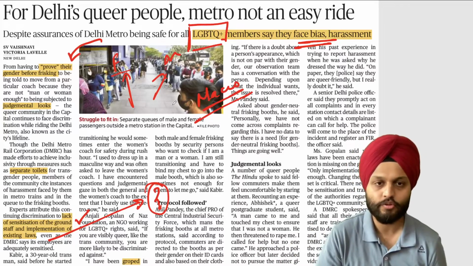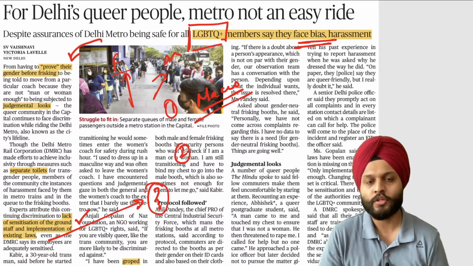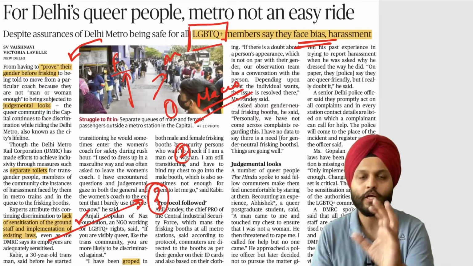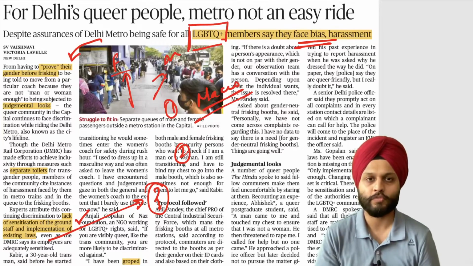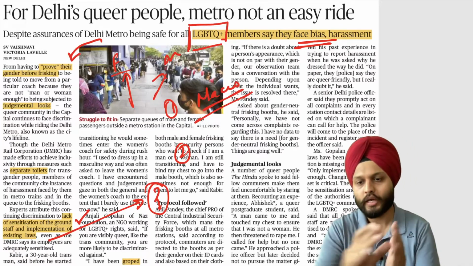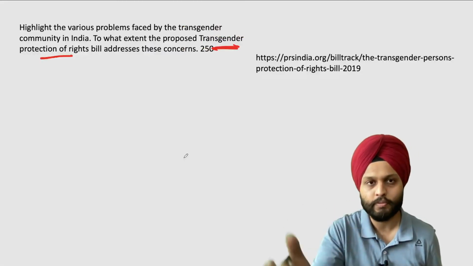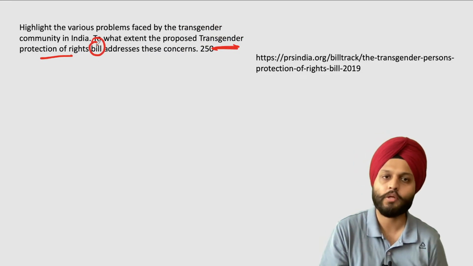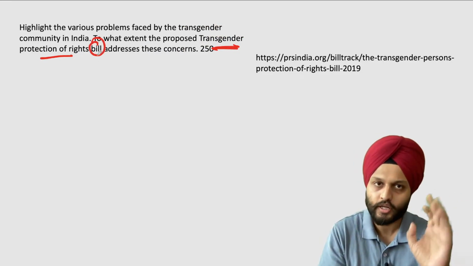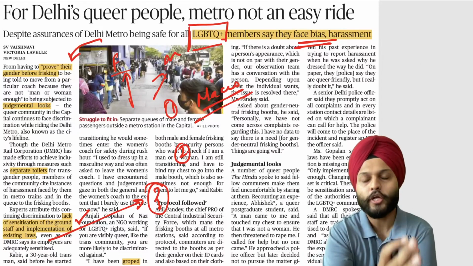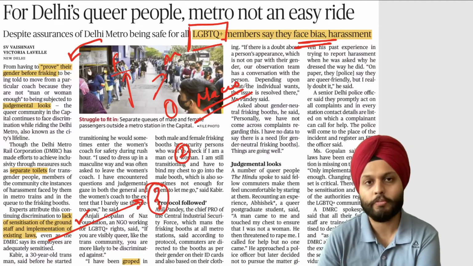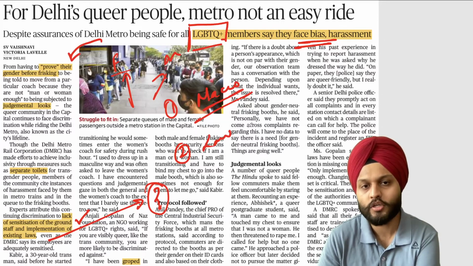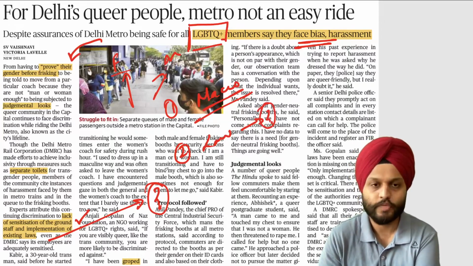Another thing is the Protection of Transgender Rights Bill that was introduced, I think, around 2014, 2016. So that law is already there. Now again, this law is being proposed in the form of a bill, so some amendments are to be done. Again, it is there in the news. So the Protection of Transgender Rights Bill and analysis on that topic: analysis of the law, the issues, challenges and shortcomings.